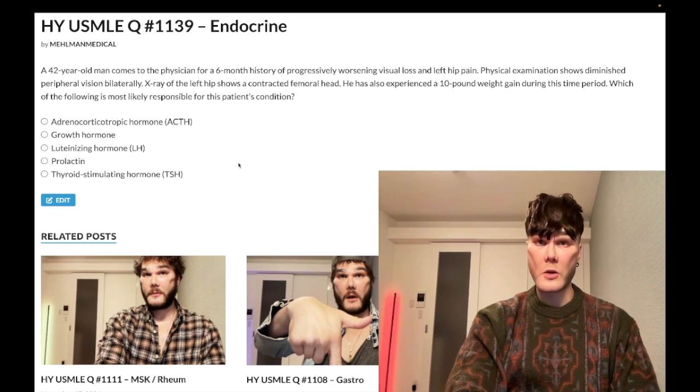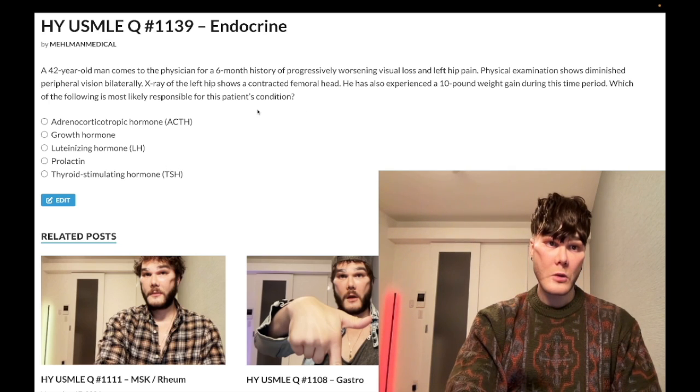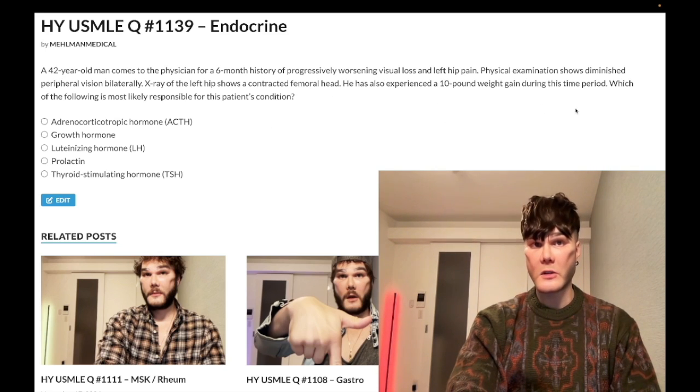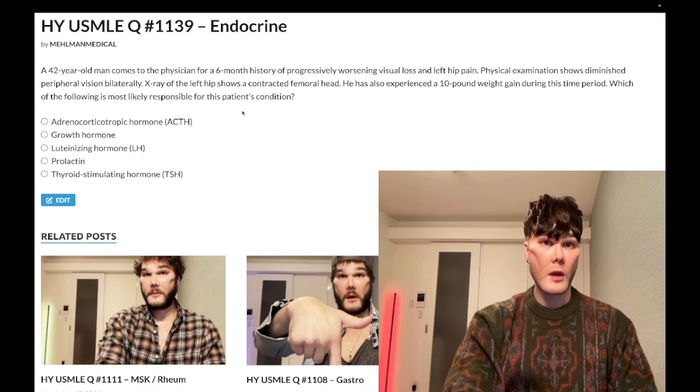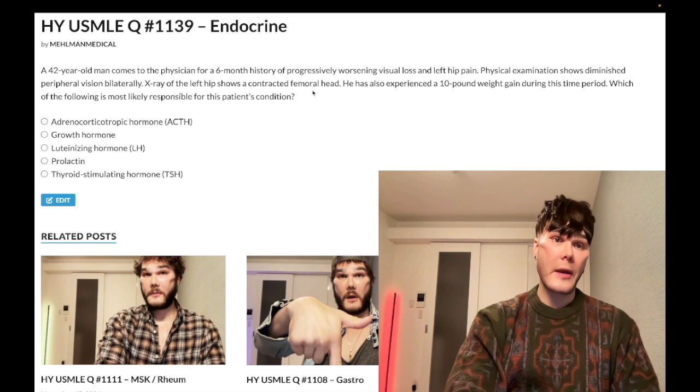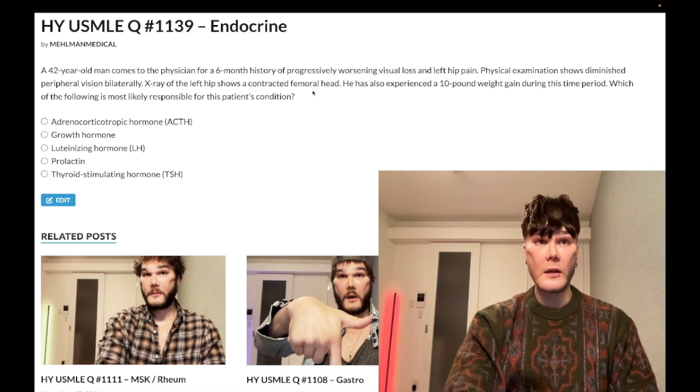Choice E, TSH, wrong answer. So TSH, now if you had a TSH secreting tumor, you'd have hyperthyroidism, you'd have weight loss, not weight gain. So just that detail in and of itself tells you that it's wrong. Not necessarily related to avascular necrosis of the femoral head, but in the question I've talked about already, where you can get compression fractures, I've had some students say, well, can't thyroid hormone technically lead to osteoporosis?